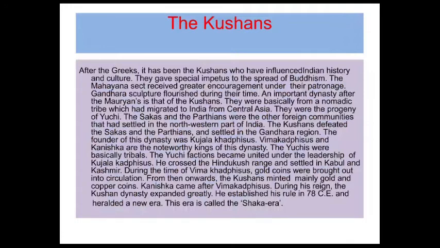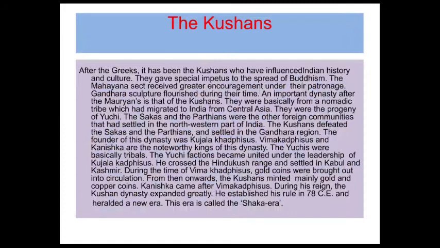Basically they came from nomadic tribes, and the Kushanas migrated to India and Central Asia. They were progeny of the Yuchi race. The Sakas and the Parthians were other foreign communities who had settled in the northwestern part of India. The Kushanas defeated the Shakas and the Parthians and settled in the Gandhara region.